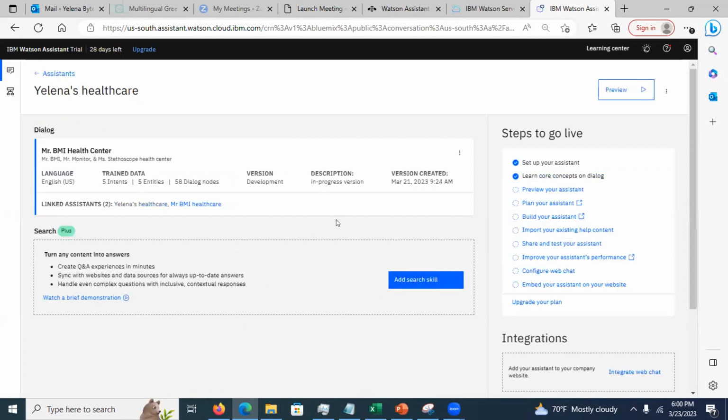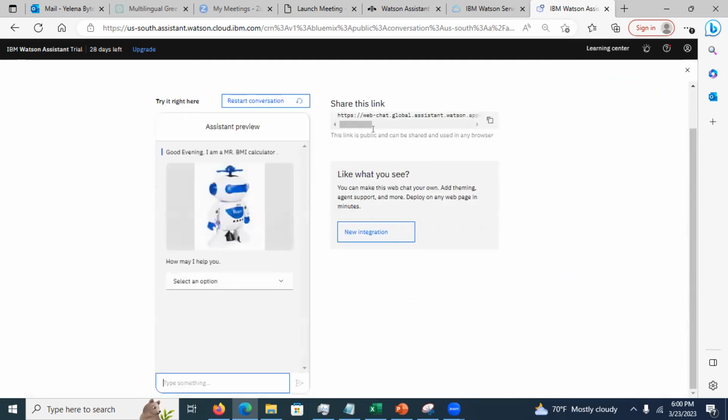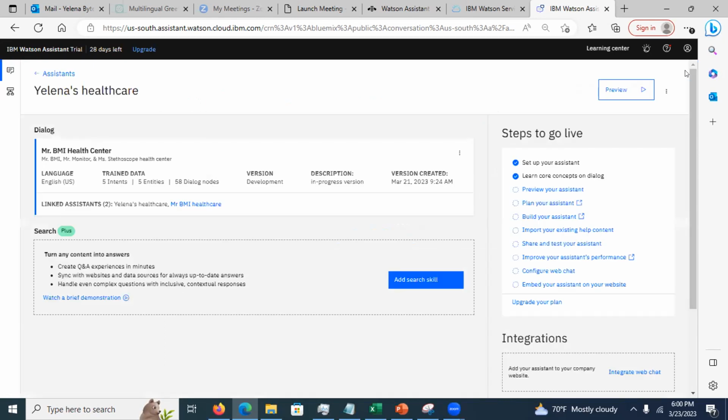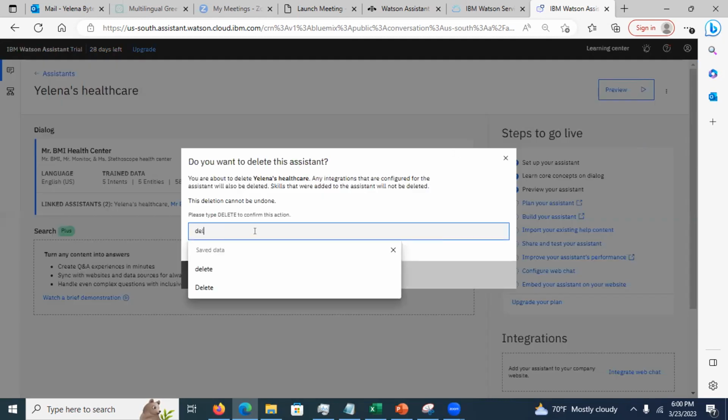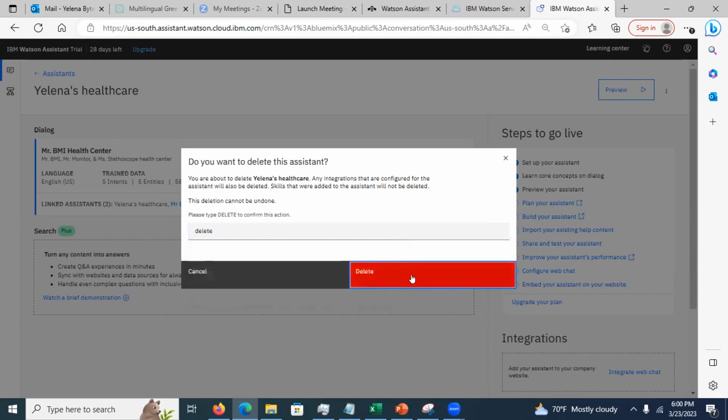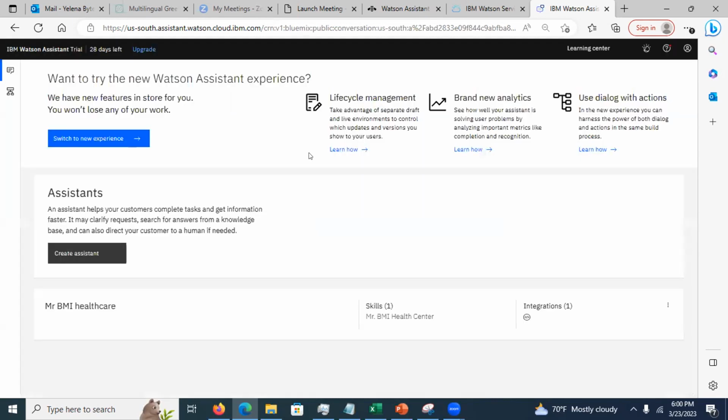That's it. Now you're going to click on the preview. This is a link that you're going to share with people who test your chatbot. Got it? This is how you exit. I'm going to delete this assistant because I already created one. I just showed you how to create one.